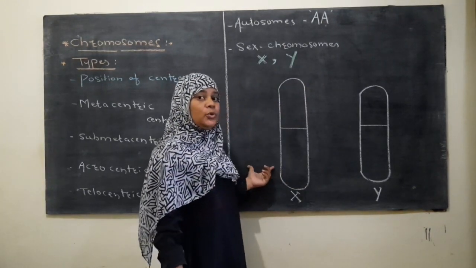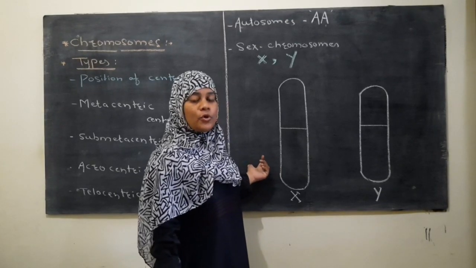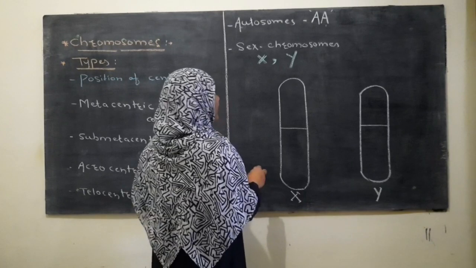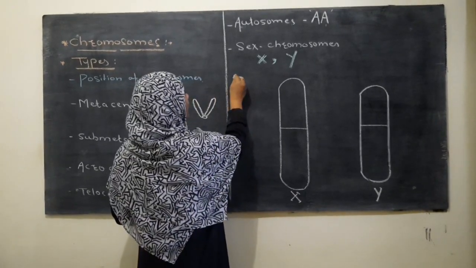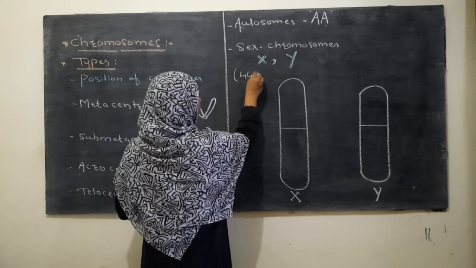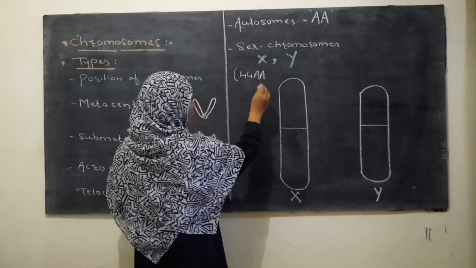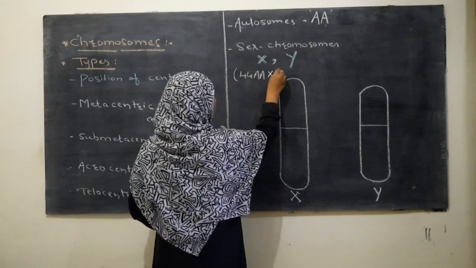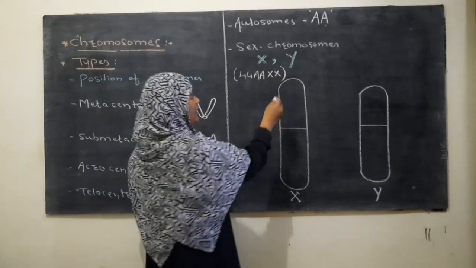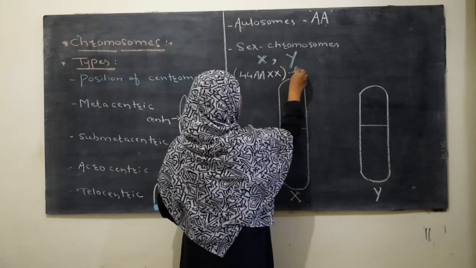Two identical X chromosomes describe the femaleness. यानी कि अगर कोई फीमेल ऑर्गेनिज्म होगा तो उसका जो जीनोटाइप है, the female genotype is 44AA, that is chromosome XX. This is the genotype of female.